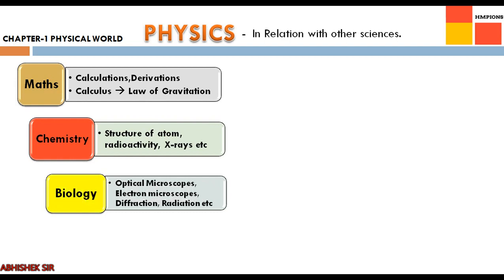Moving further, biology, physics in relation to biological sciences. The developments in life sciences owe a great deal to physics. I'll give some examples and then you will understand why physics is very important in biology as well. Optical microscopes are extensively used in the study of biology, and that perhaps is a gift of physics.